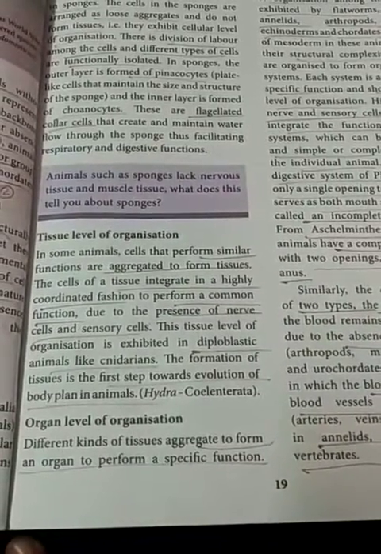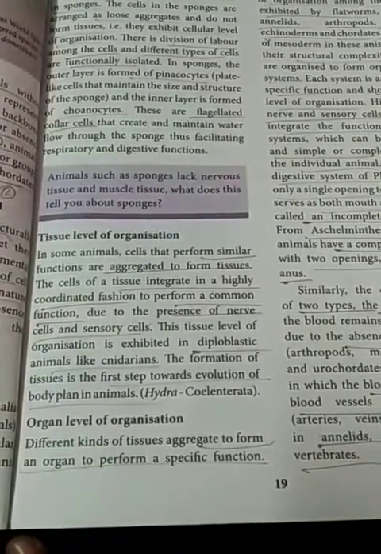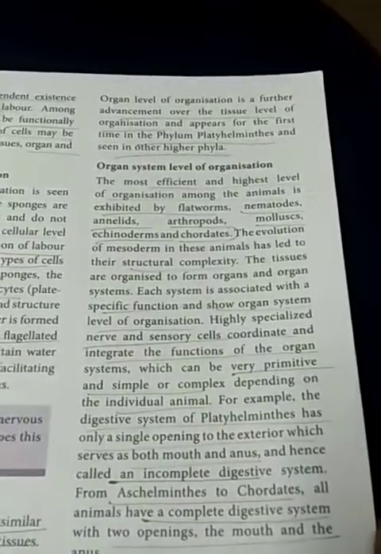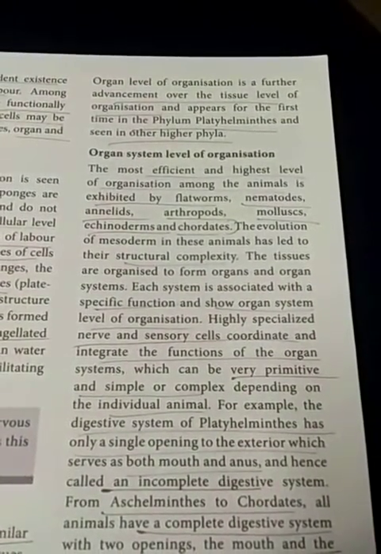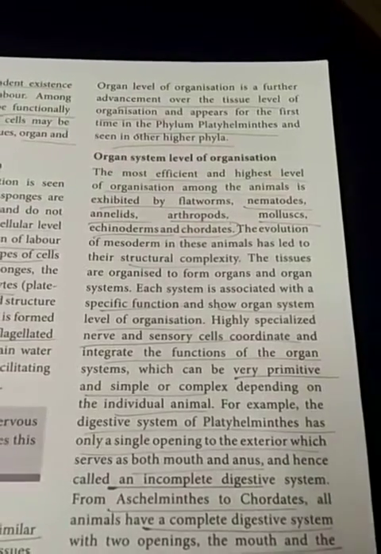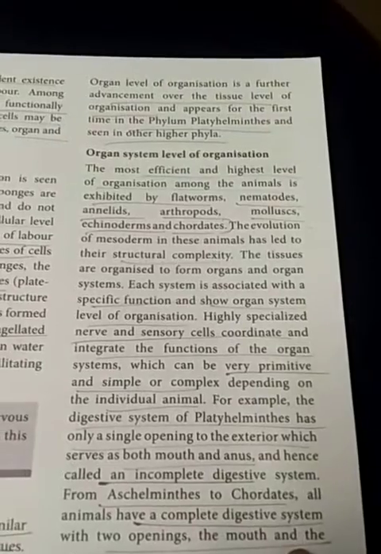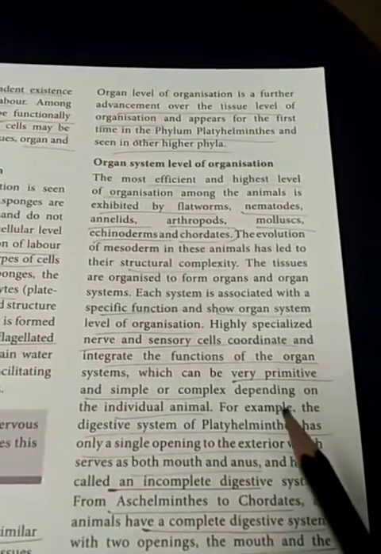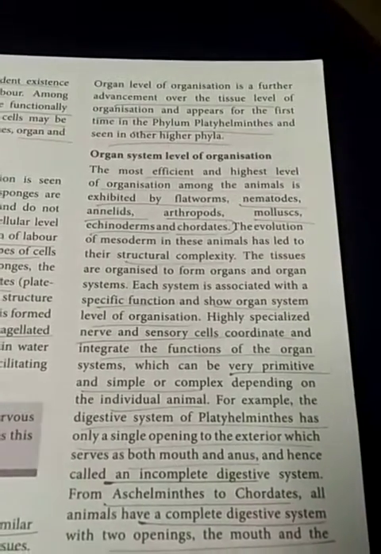Then organ level of organization. Different kinds of tissues are joined together to form an organ. That organ is involved in specific functions. Different organs are present, and those organs are involved in particular functions. So after the cellular level and tissue level, the organ level is a further modification of the organisms.